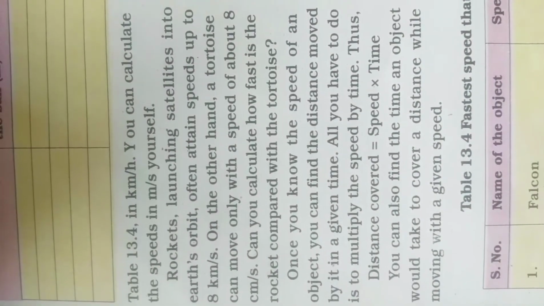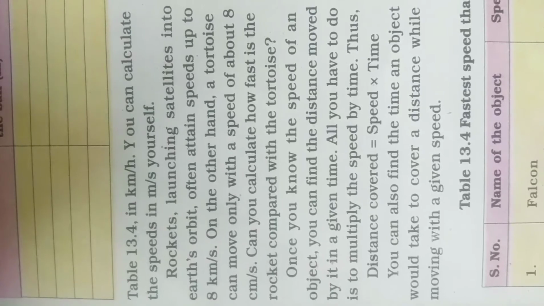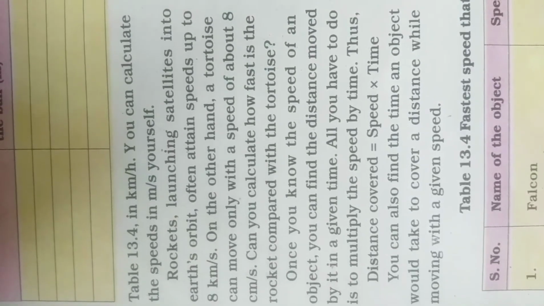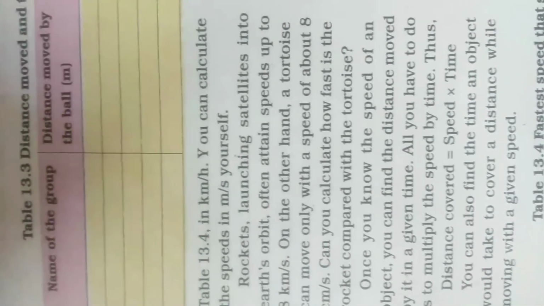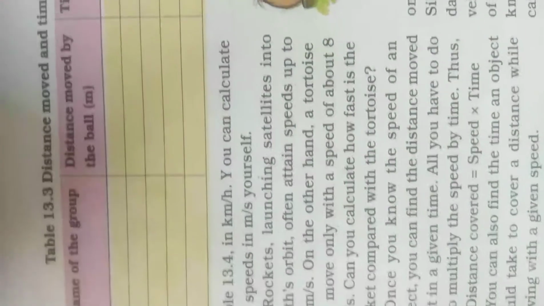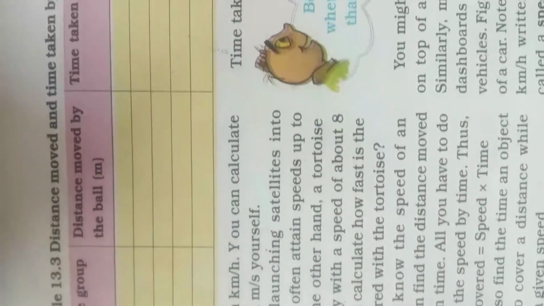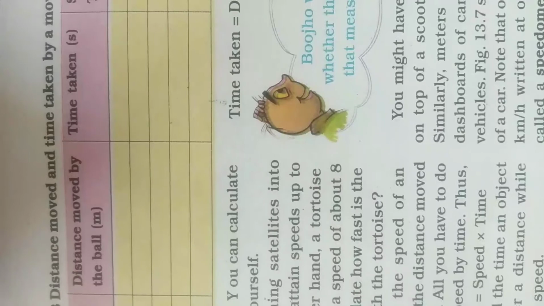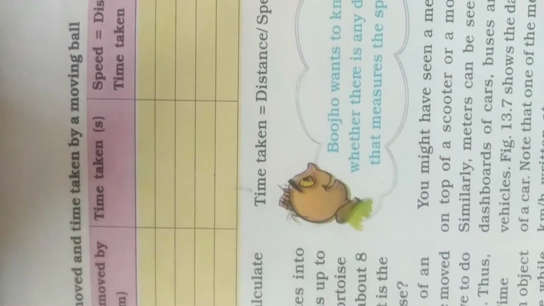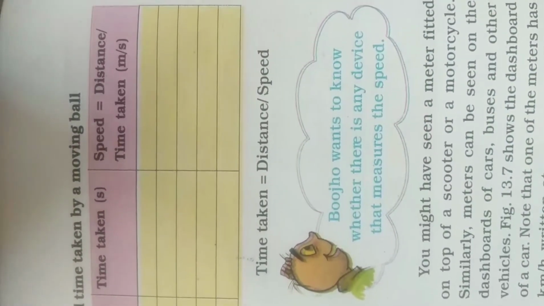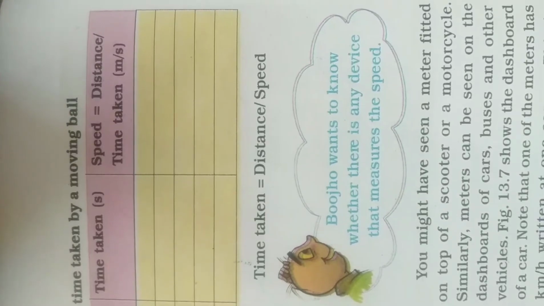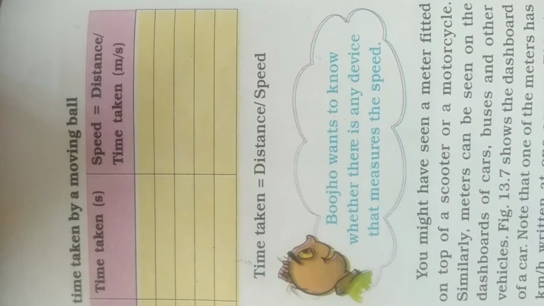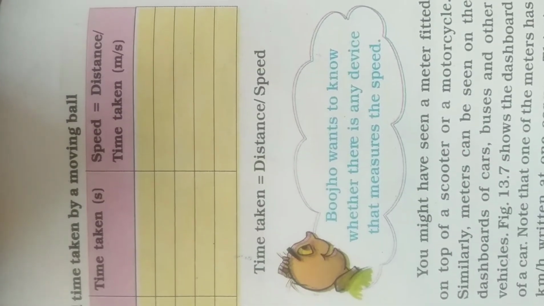So in table 13.4 is given the distance moved and time taken by a moving ball. So this table you have to fill. The distance moved by the ball in meters you should write, time taken in seconds you have to write. Now, speed equals distance by time taken. You should calculate the speed by this formula, that is distance divided by time.